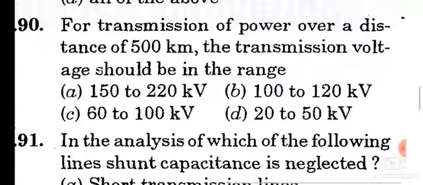Question number 90. For transmission of power over a distance of 500 km, the transmission voltage should be in the range of option A, 150 to 220 kV.